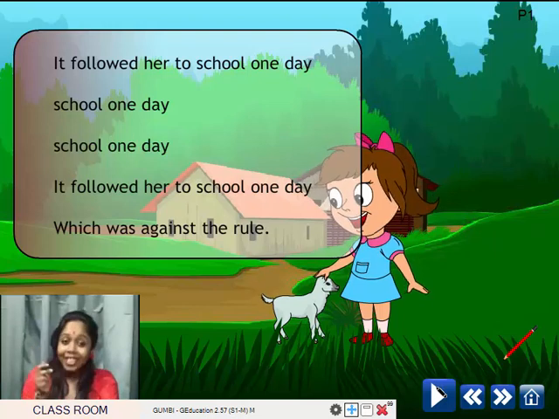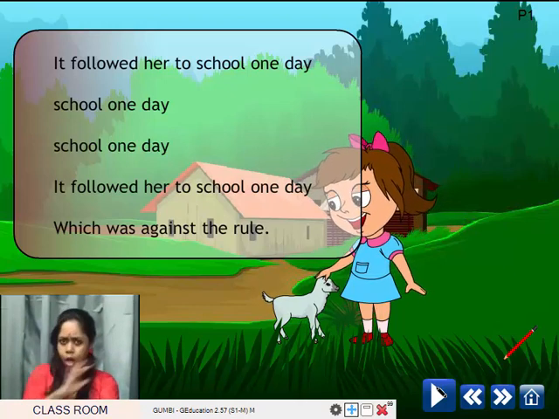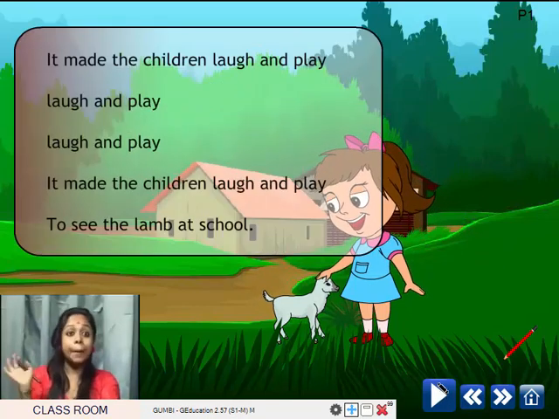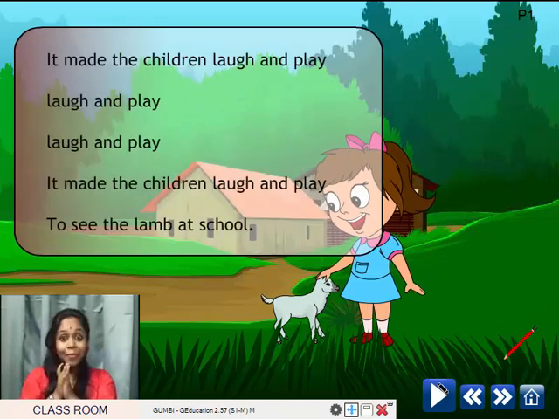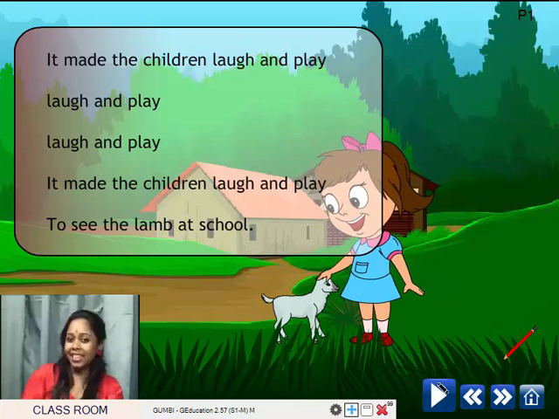It followed her to school one day, which was against the rule. It made the children laugh and play, laugh and play, laugh and play. It made the children laugh and play to see the lamb at school.